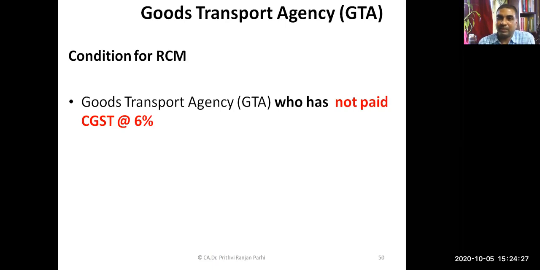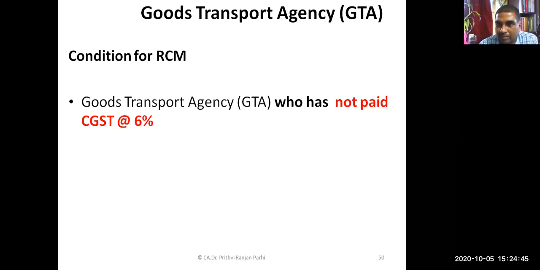Goods transport agency has, in fact, a choice. If he wants, he can pay CGST at the rate of 6%. In that case, reverse charge mechanism will not be applicable.